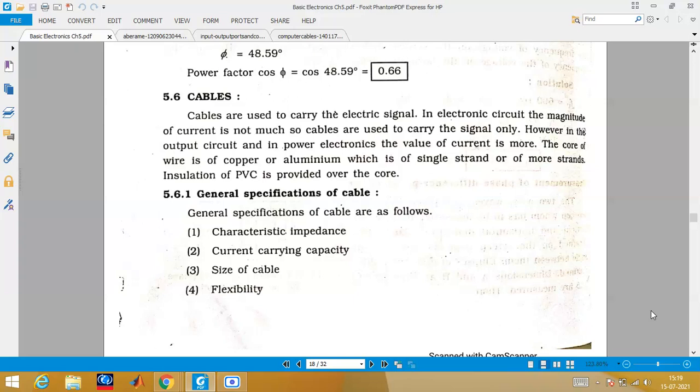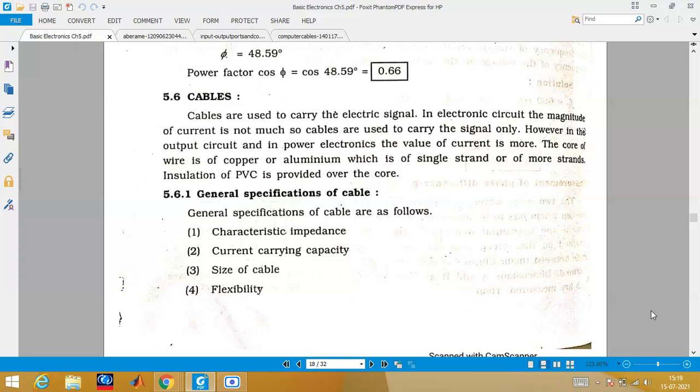For example, we want to charge a mobile phone. Why do we require a cable? If the cable is not working fine, our mobile phone is not getting charged, right? We face this problem so many times. Now the simplest answer is that a cable is like a carrier which carries your signal from one source to the destination. For example, in mobile charging, our source is the electric source and our destination is the mobile phone. In between these two, the connection is through the cable. So a cable is one which carries the electrical signal.